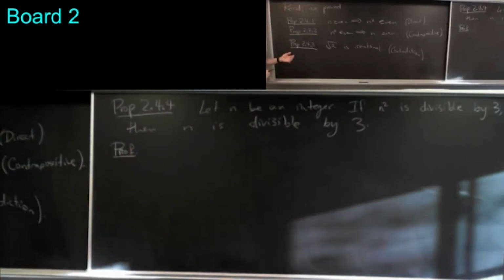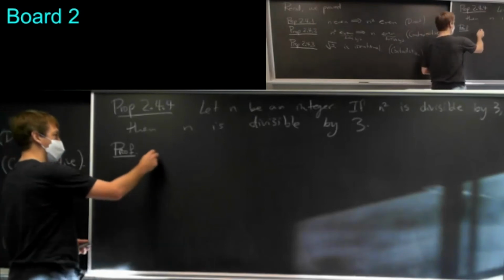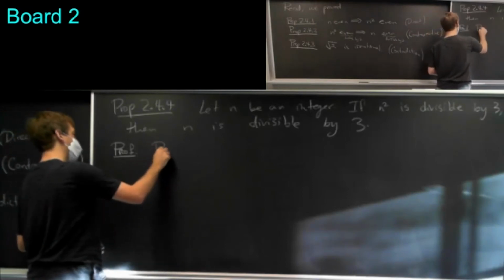Right, this is very similar to the second proposition, because when I say that something is even, it's the same as saying divisible by 2, right? So really, this is the same statement except for divisible by 3 instead of 2. Is it clear how this is similar? Okay, so what I'm going to do is prove this by the contrapositive again.